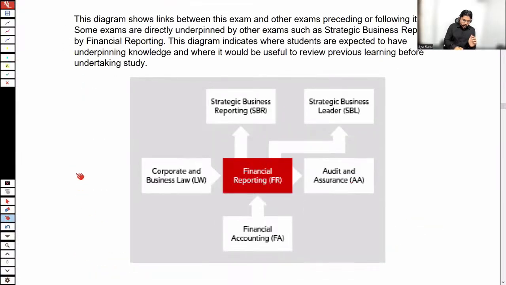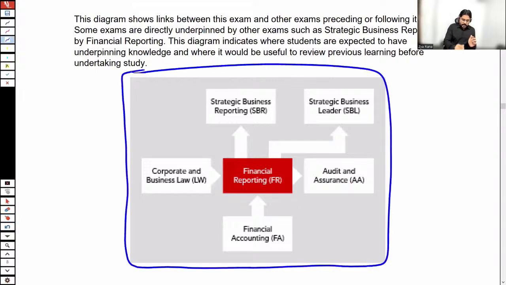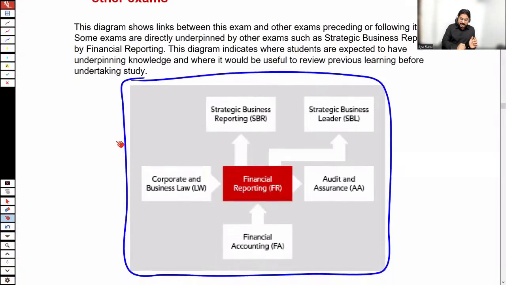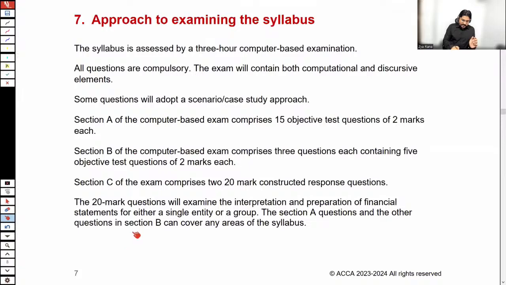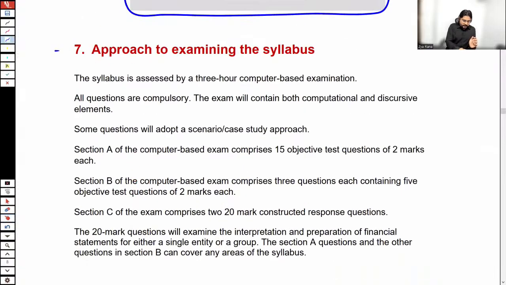As I showed you a relational diagram at the start of the session, I have extracted that relational diagram from the syllabus and study guide. Furthermore, as we just discussed about the paper format, sections A, B, and C, all of these things are further explained.